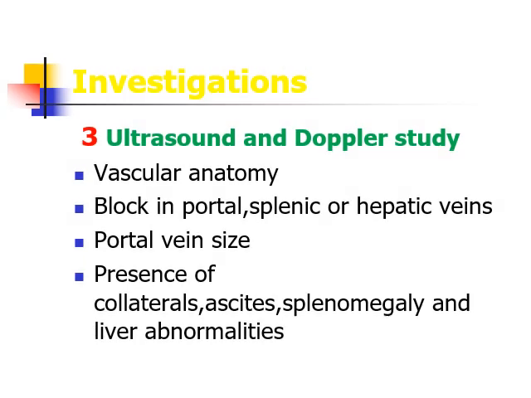With the help of ultrasound, vascular anatomy of the portal venous system can be seen. Block in the portal, splenic or hepatic vein can be directly seen. Pulsatility and the size of the portal vein can be measured.